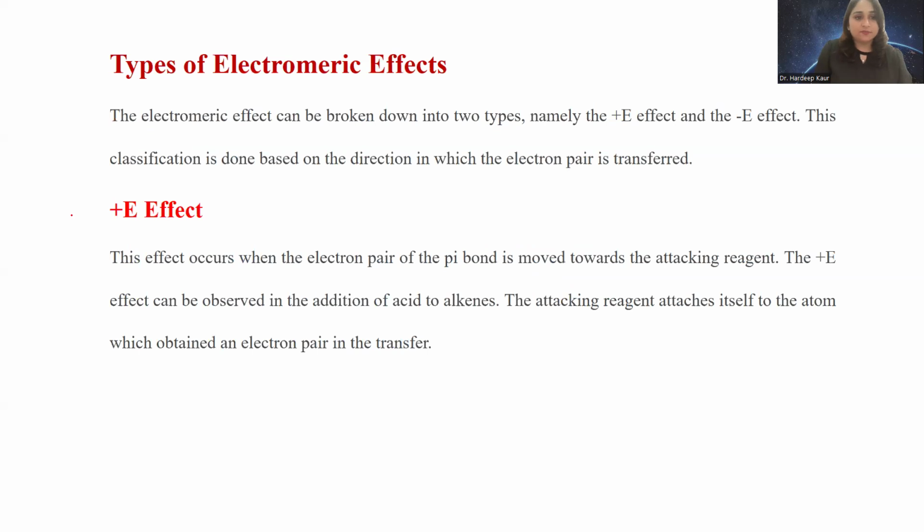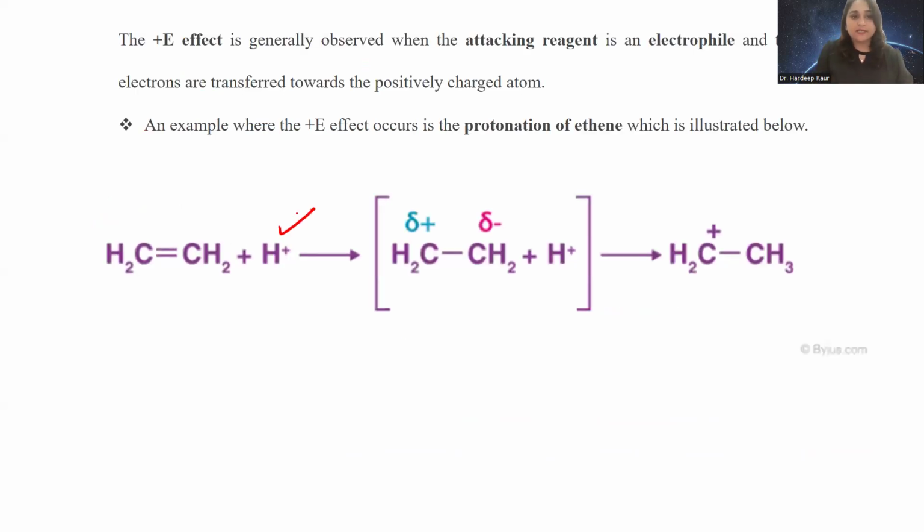Like we have already seen, there is a plus E effect and a minus E effect. In plus E, the movement of the electrons of the pi bond and the attacking reagent are on the same side. So here you can check, this is the attacking reagent. Suppose the movement is on this side. So there is a delta positive and delta negative, so it will attach to this. So it is a symmetrical plus E effect, because this is an electrophile. Why do we call it an electrophile? Electrophile means electron loving species. So every electrophile will have a positive charge on it.